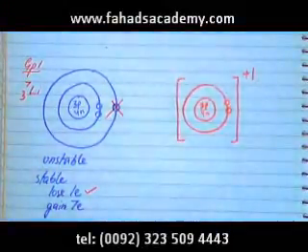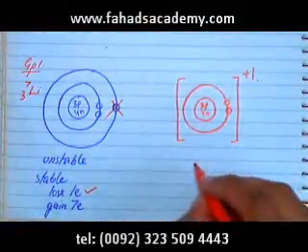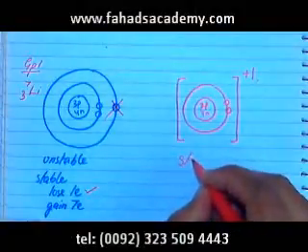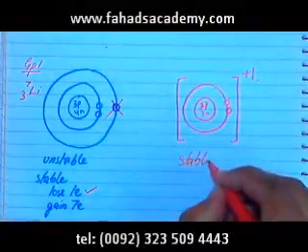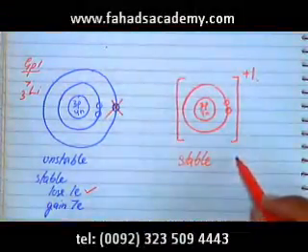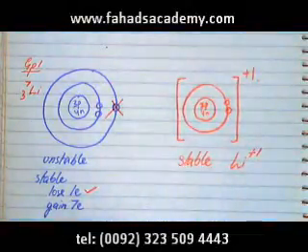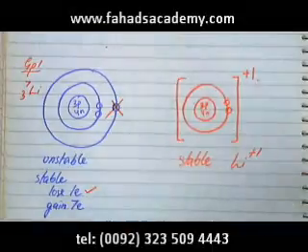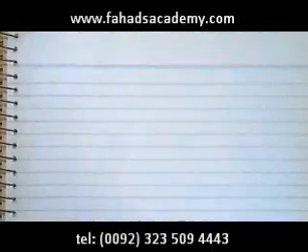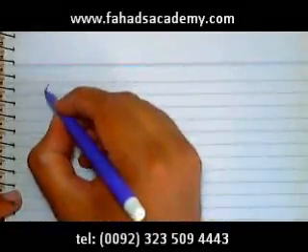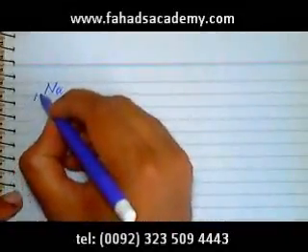So we draw square brackets and +1 is written on top of it. So this is a stable lithium ion, so it's Li +1.